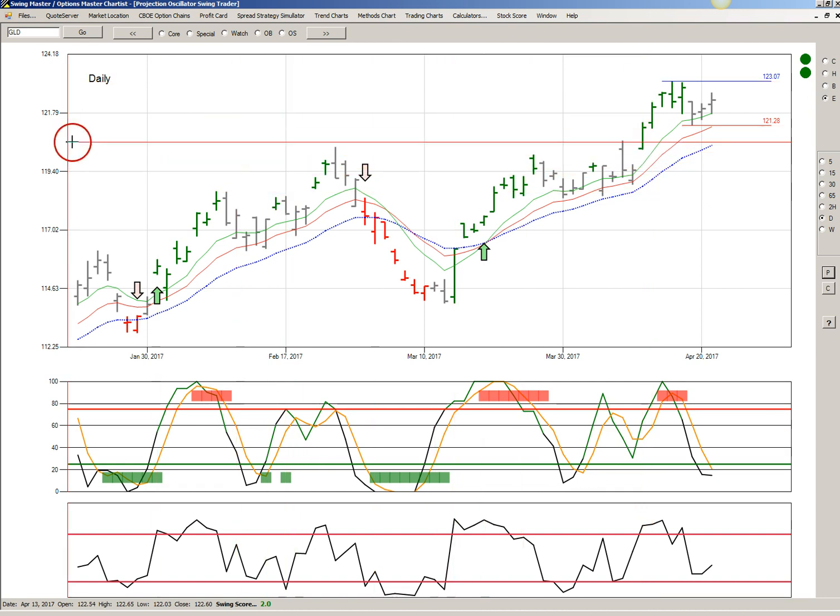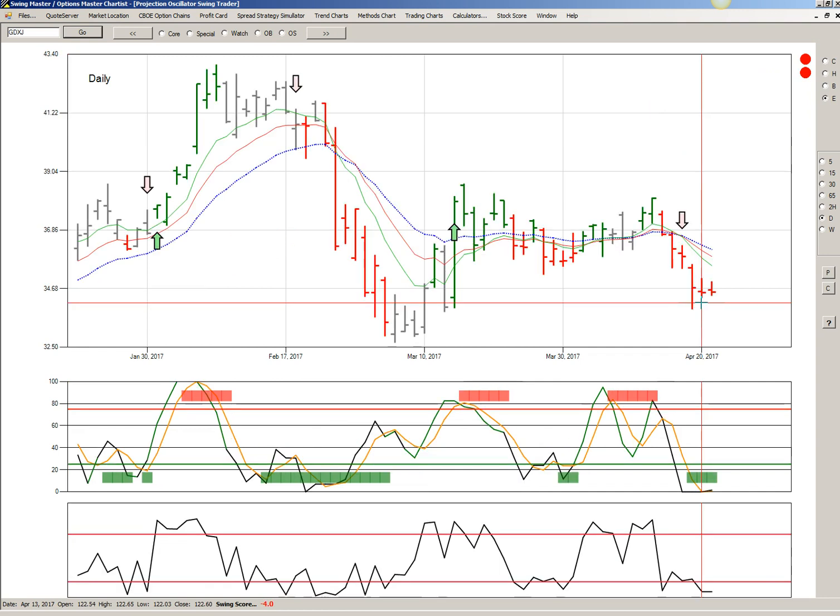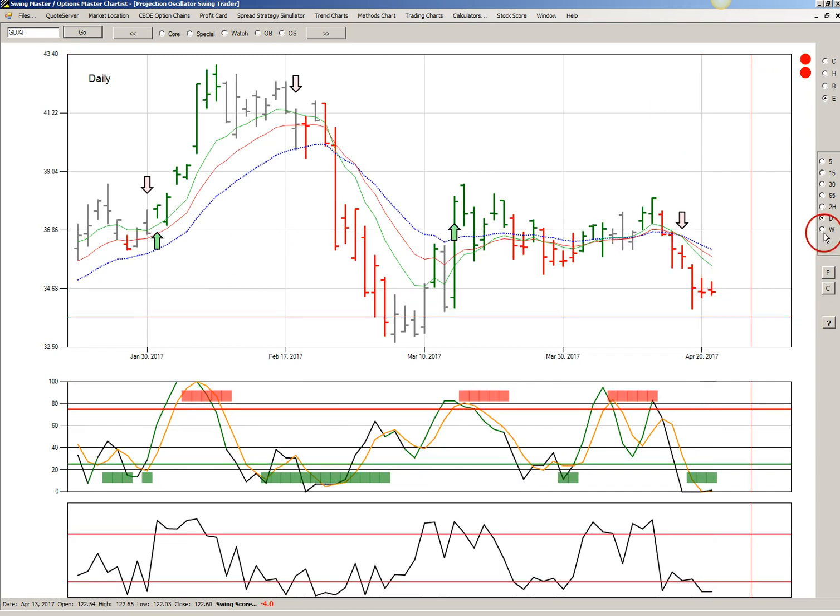Now, the interesting comparison is with GDXJ, which is the junior gold miners, which is telling us an entirely different story. And that doesn't happen too often, but it's worth paying attention to when it does.